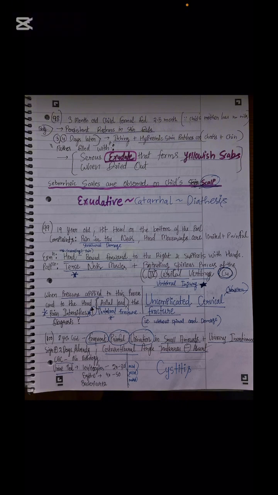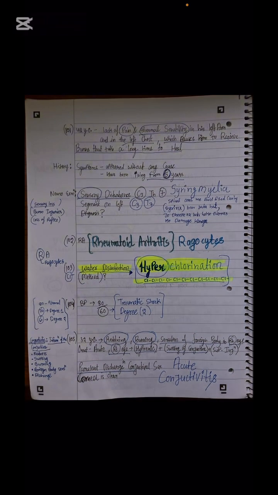Next case we have done: frequent urination, painful urination in small portions, urinary incontinence. This much problem with urination means a problem with the urinary bladder, which is inflammation, which is cystitis. Next is the case of syringomyelia. We have covered it already. The hallmark finding is loss of thermal sensitivity, so the patient received such a burn and it takes him a long time to heal. We have covered it in a different portion.